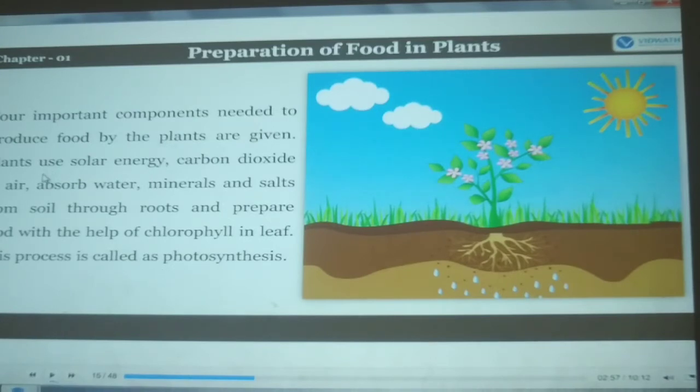The components are: plants use solar energy. The plants need solar energy, means sunlight. Carbon dioxide in air. In air there is carbon dioxide, and oxygen also. But children, we know that plants take in carbon dioxide and breathe out oxygen, which is very helpful for humans. So what do humans do?